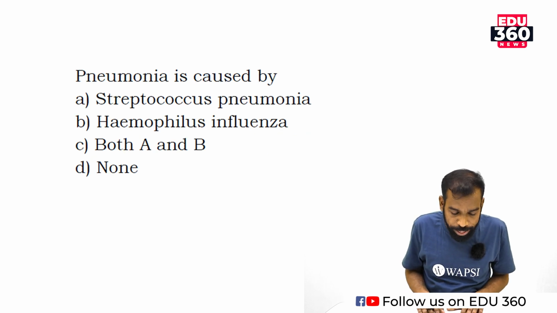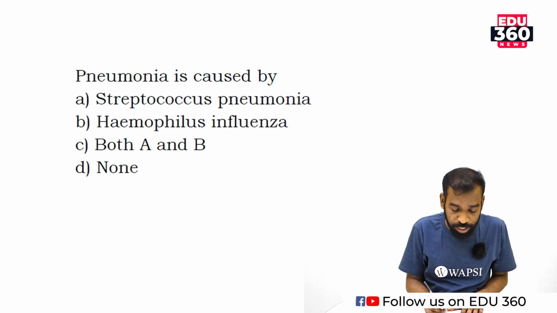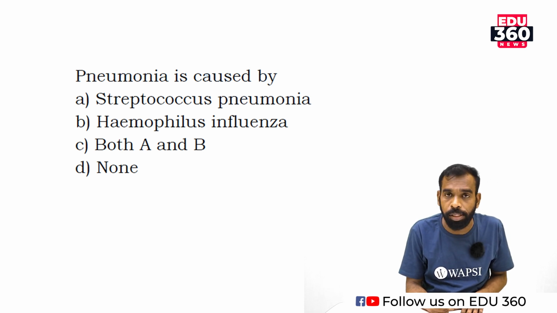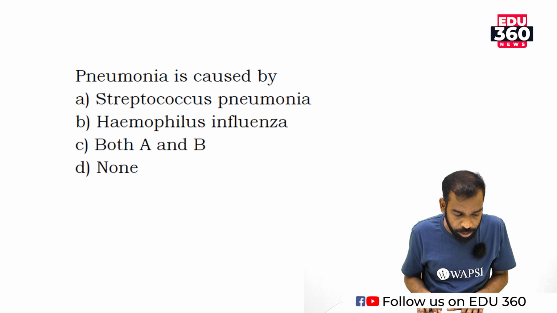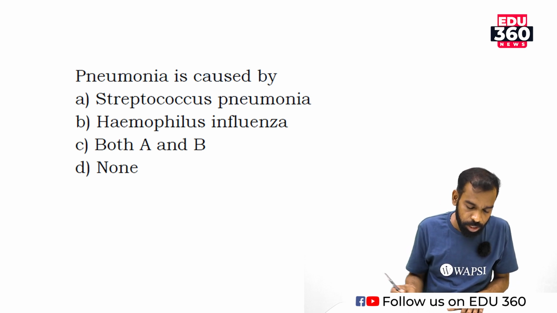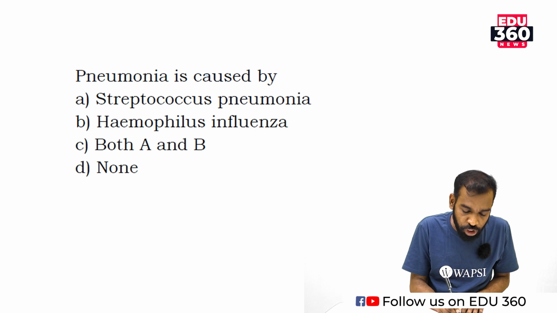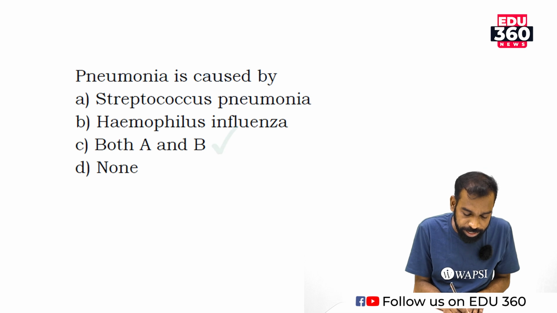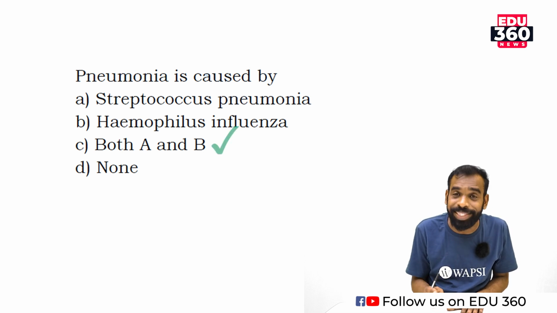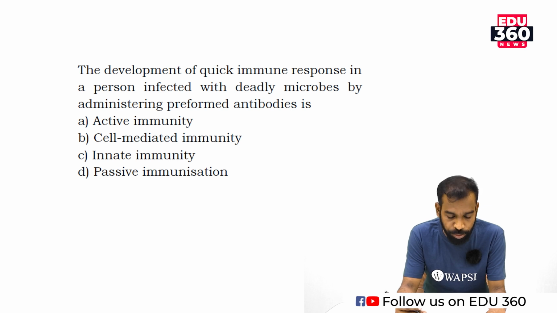Next question: pneumonia is caused by Streptococcus pneumoniae, Haemophilus influenzae, both A and B, or none. Option A, Streptococcus pneumoniae. Option B, Haemophilus influenzae. Option C, both A and B. Option D, none. The correct answer is Streptococcus pneumoniae and Haemophilus influenzae. Both of them cause the disease pneumonia, so option C is the correct answer. Move to the next question.